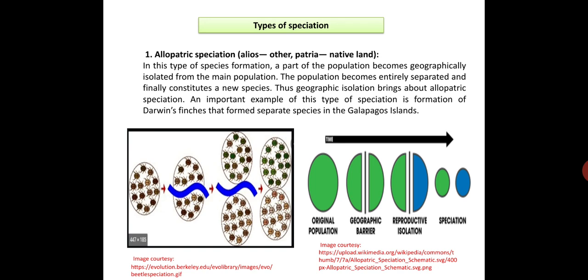The first one is allopatric speciation. Allos means other and patria means native land. So in this type of speciation, a part of the population becomes geographically isolated from the main population.